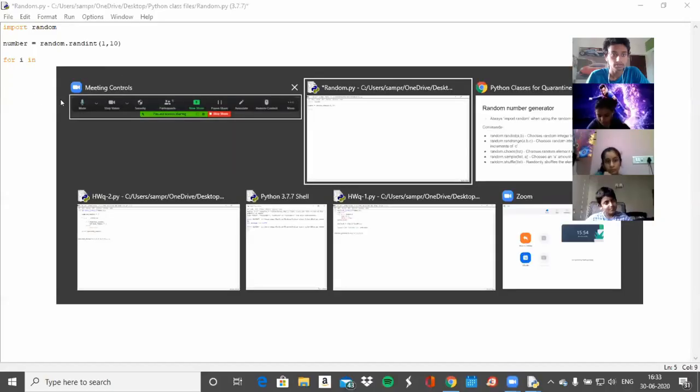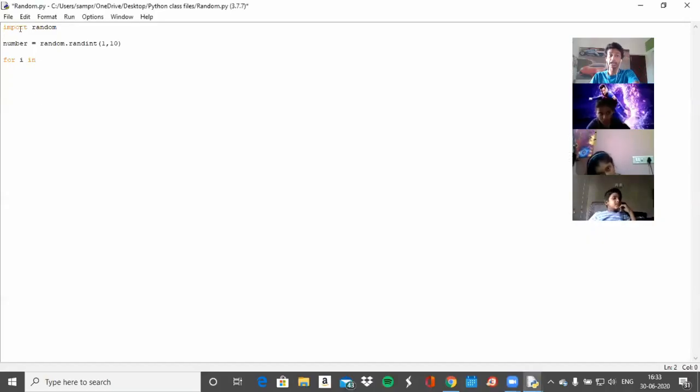Okay, so import. So again, when Python tries to reach out to a module that's not already inside of it, right? So random is not already part of Python. You have to import it. You can just think about it as something to remember, right? So whenever you're using random, import it, right?